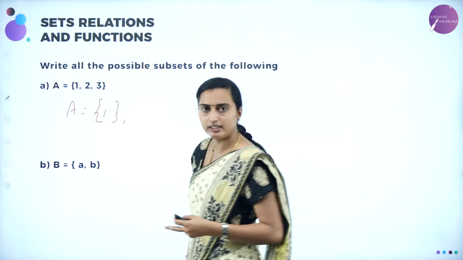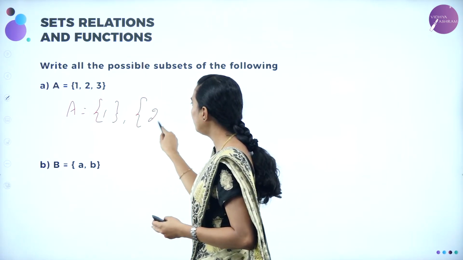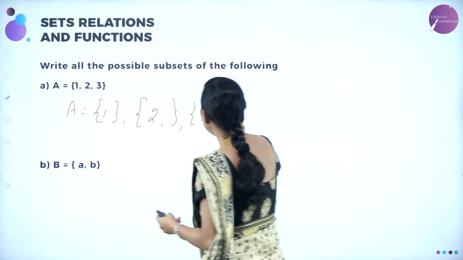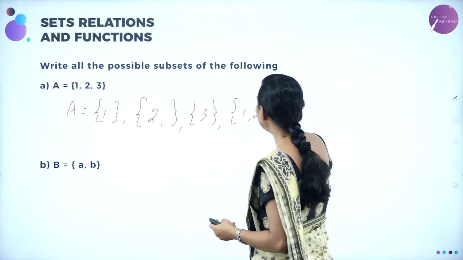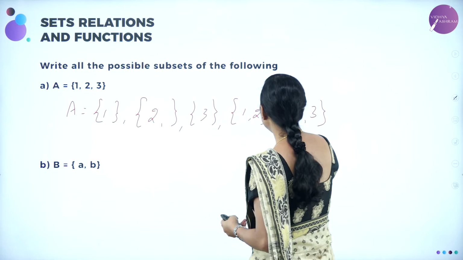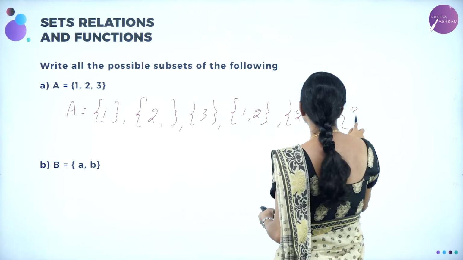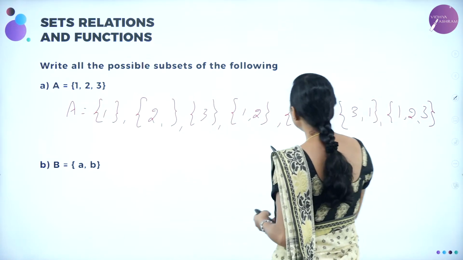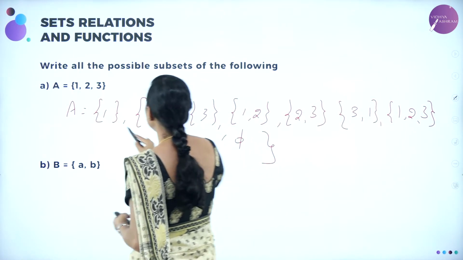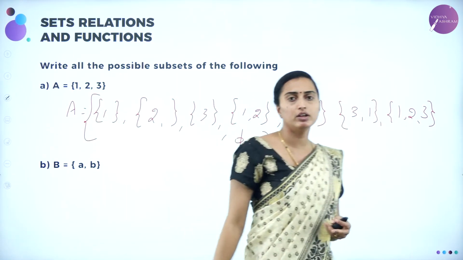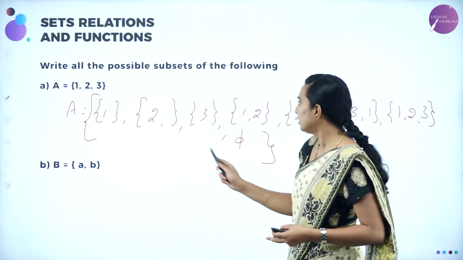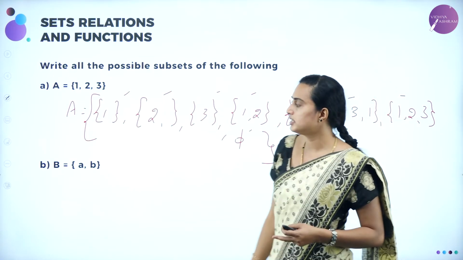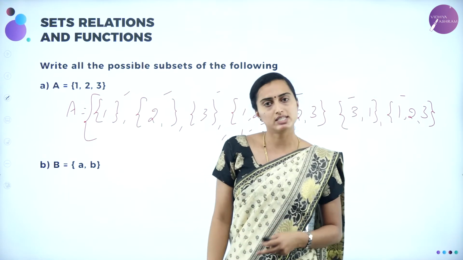You are going to write it as singletons: {1}, {2}, {3}, and then {1, 2}, {2, 3}, {3, 1}, and then {1, 2, 3}. Correct? And then you are going to have the empty set. These are all going to be in flower brackets. Within the flower bracket only, you write all the subsets. Okay. These are known as the subsets of the given set of elements.